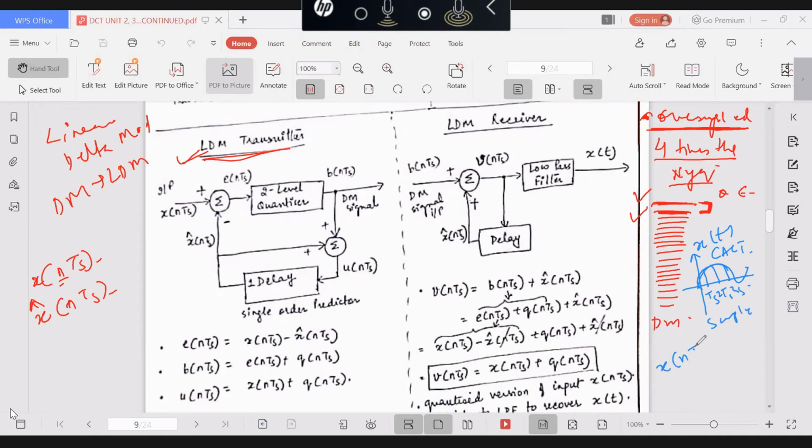So x of nTs denotes the sampled signal. x of t means the input signal, and x of nTs means the sampled signal. So in delta modulation, we are quantizing and encoding the difference between the present sample, that is x of